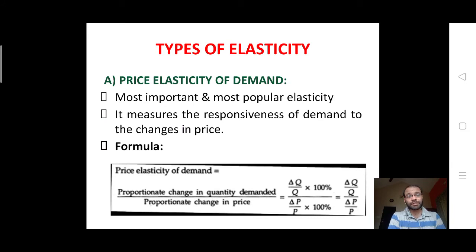Now, let us go in depth into the types of elasticity. The first type is price elasticity of demand. It is the most important and most popular elasticity of demand. It measures the responsiveness of demand to changes in price. As we all know, the formula is: price elasticity of demand, that is EP, is equal to proportionate change in the quantity demanded divided by proportionate change in price, meaning (delta Q by Q) into (delta P by P), which means it would be delta Q into P by Q into delta P. That is the formula.